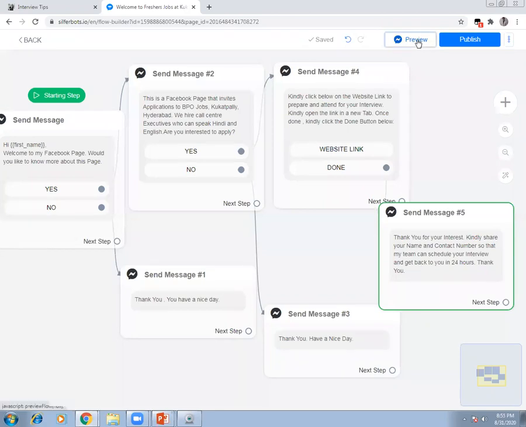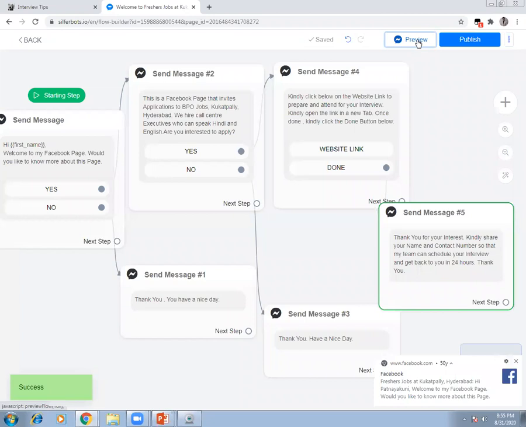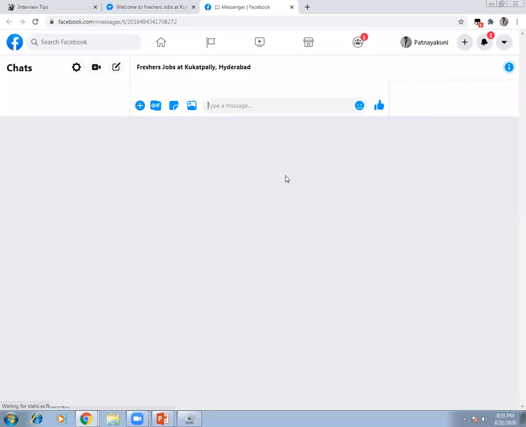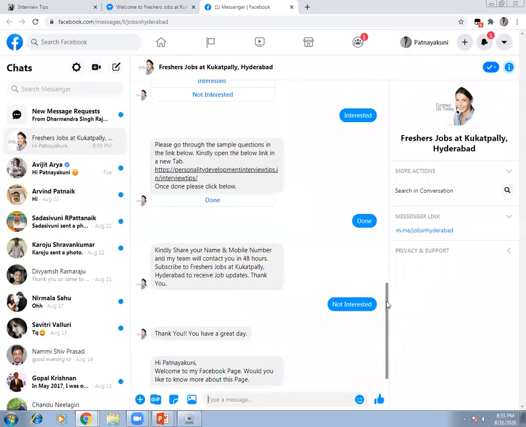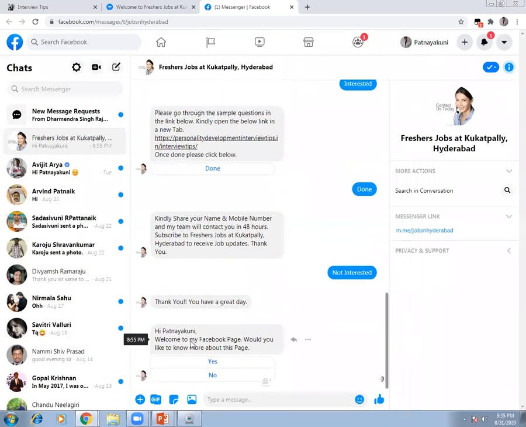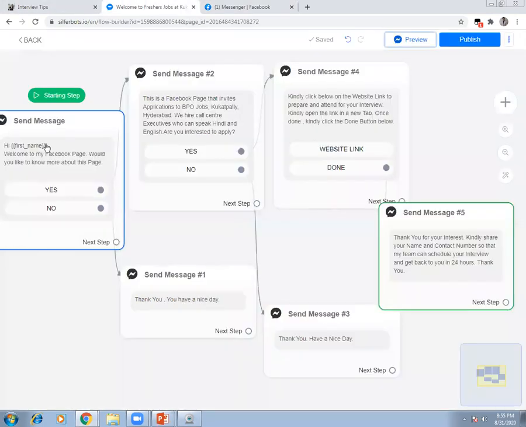The moment I click preview, see, look at my freshers jobs in Kukatpalli. It started. The flow changed. See the conversation here. Hi Patnaikuni, welcome to my Facebook page. Would you like to know more about this page? Did we write the same thing? Yes. Hi first name, welcome to my Facebook page. Would you like to know more about this page?